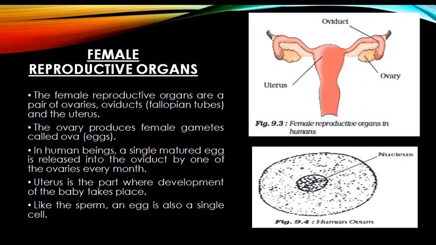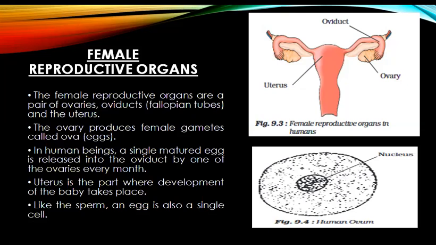In human beings, a single matured egg is released into the oviduct by one of the ovaries every month. The uterus is the part where development of the baby takes place. Like the sperm, an egg is also a single cell, and figure 9.4 is showing the human ovum cell, which has a nucleus for the fusion during fertilization.